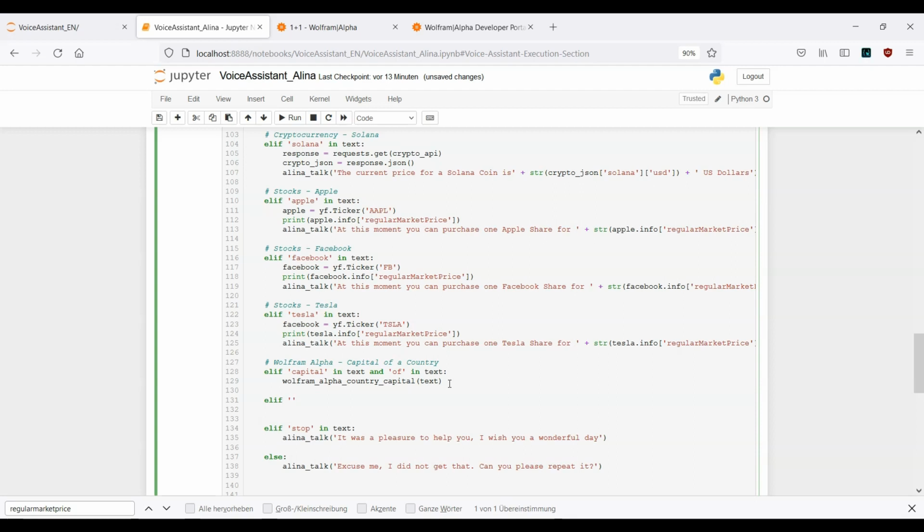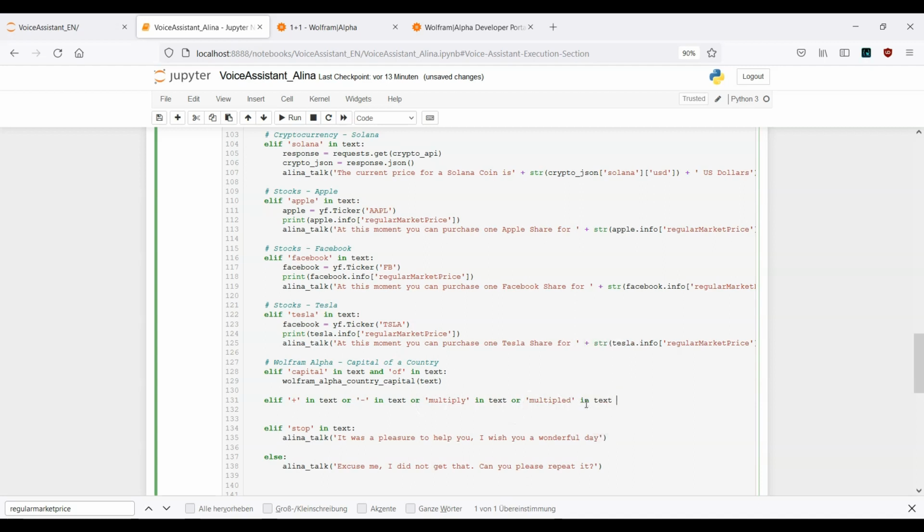So let's say I want to have either a plus in text, or a minus in text, or multiply in text, or multiplied in text. So these are two different words, multiply and multiplied.